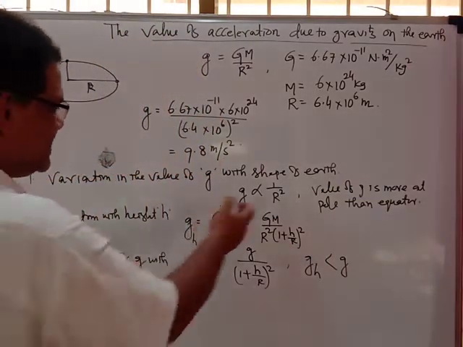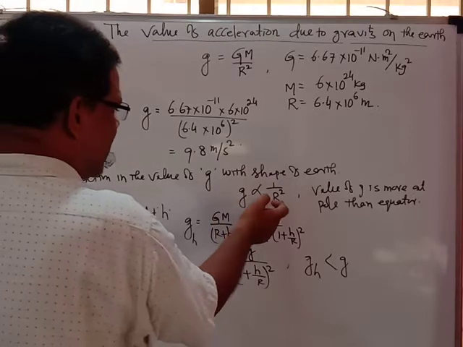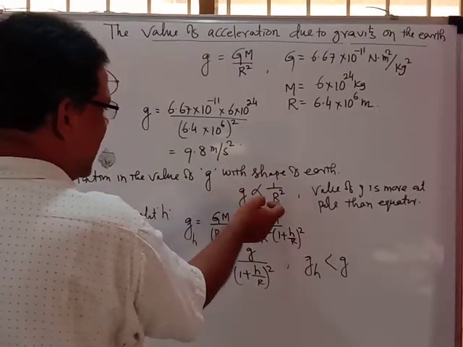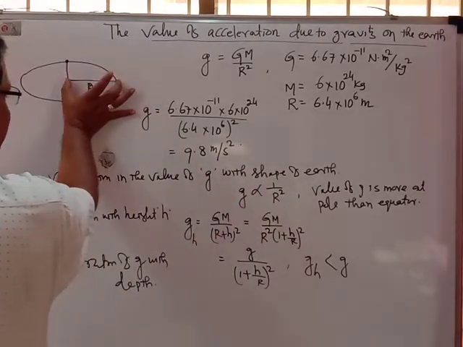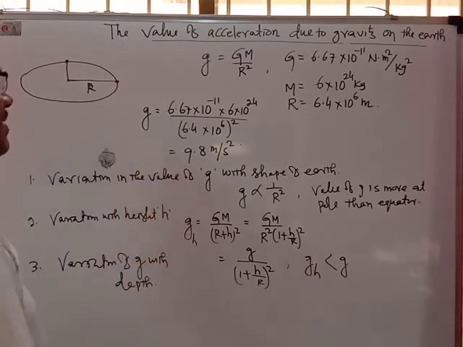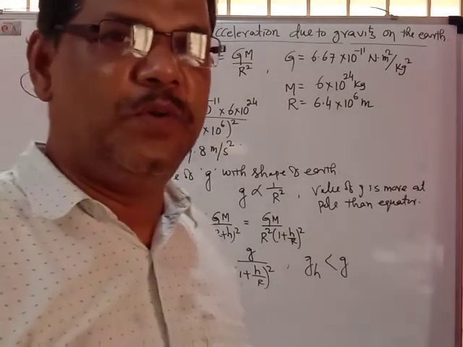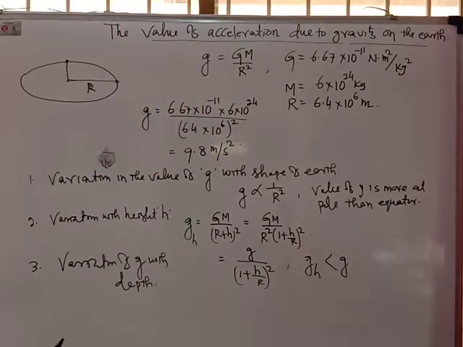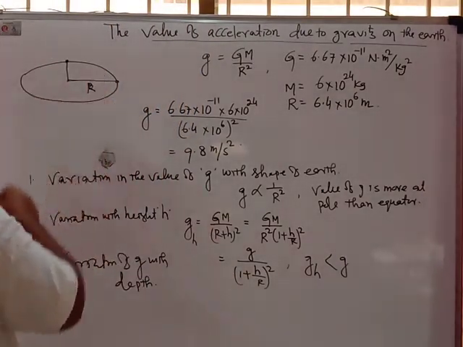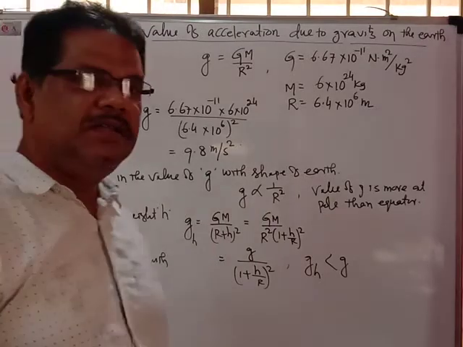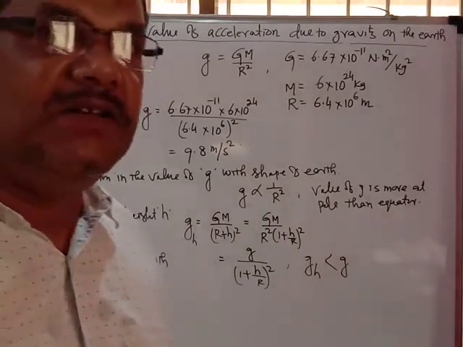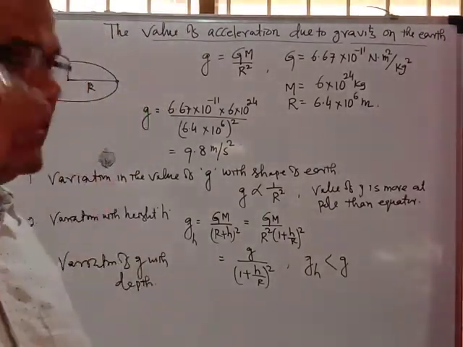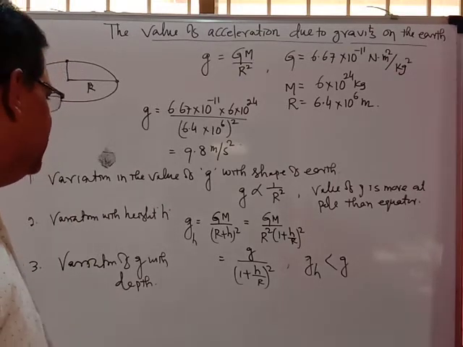R less, g more; R more, g less. R is more at the equator, so the value of g will be less at the equator and more at the pole. So if you move from equator to pole, the value of small g increases.